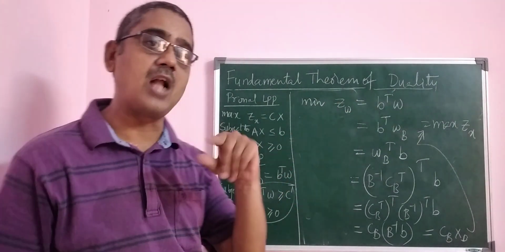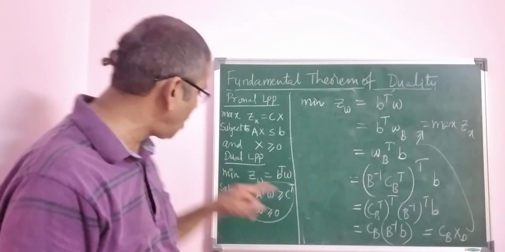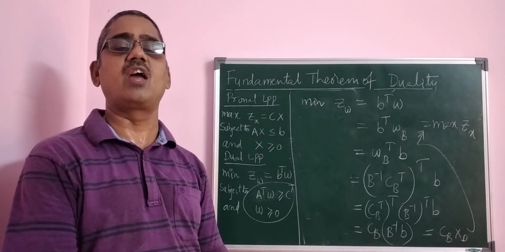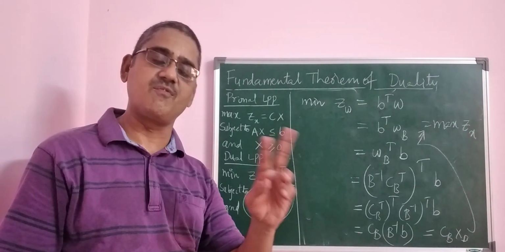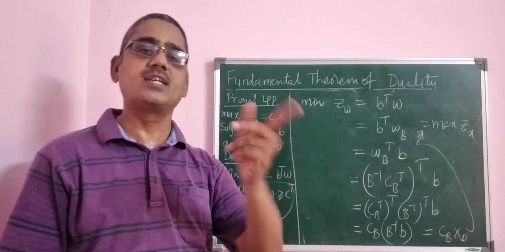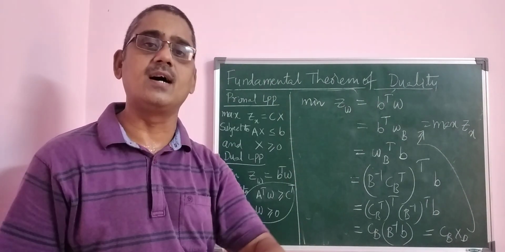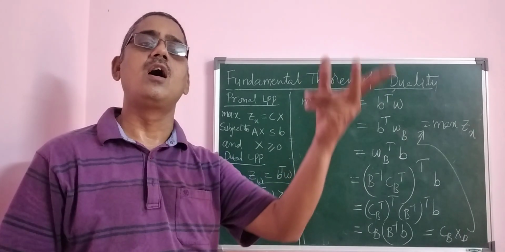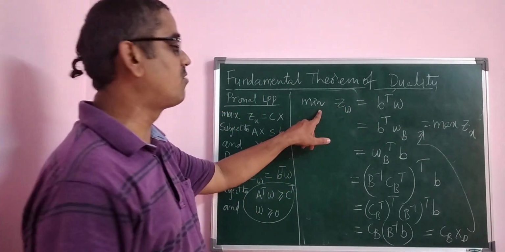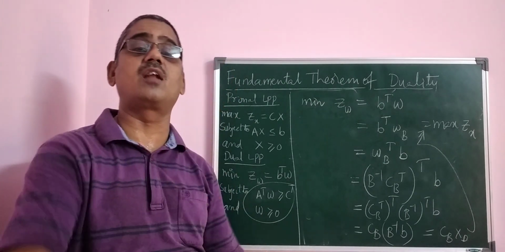Which means the optimal solution, the optimum value of the dual linear programming problem also exists. So far, a feasible solution exists with constraints and non-negative restrictions. Now the minimum Z value objective function also exists for the dual linear programming problem. Therefore, if the primal LPP has a finite optimum solution, then the dual LPP also has a finite optimum solution, and the values of the objective function of both primal and dual are equal. Maximize Zx is equal to minimize Z omega. That is what we have proved at the end, the proof of this particular theorem.